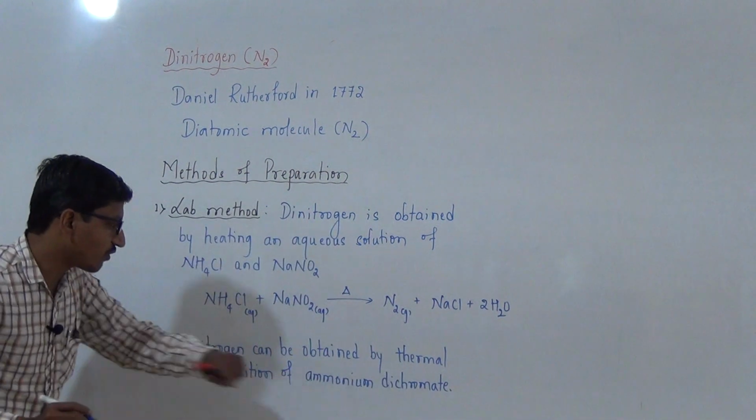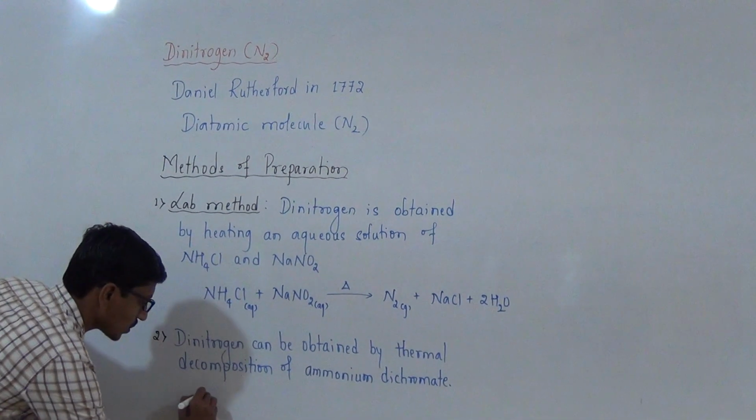On thermal decomposition of ammonium dichromate, dinitrogen is obtained.